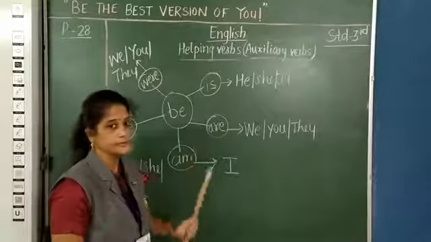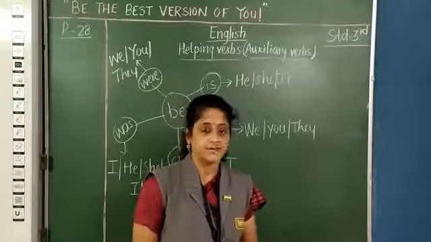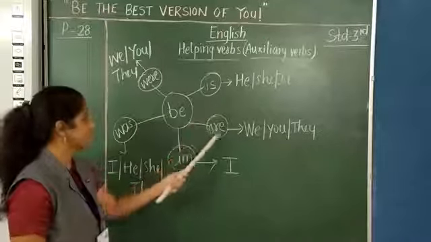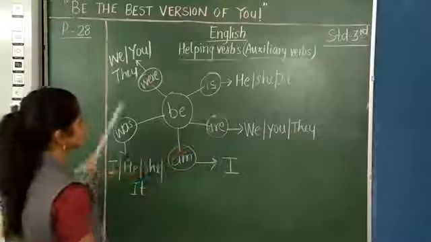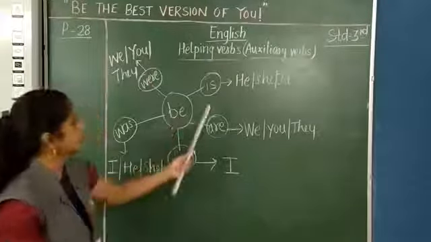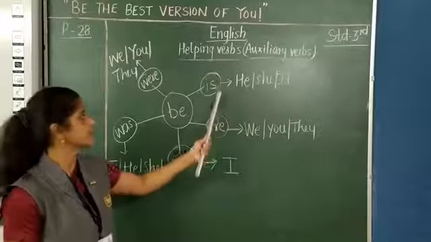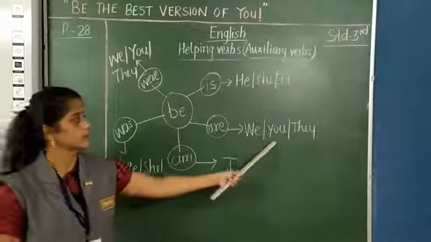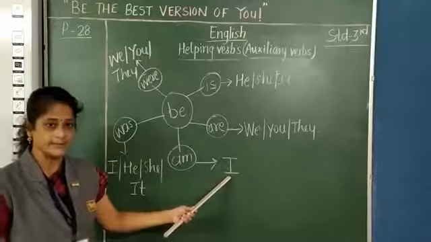So the to be verbs are used in a sentence, and the family of the to be is: is, are, am, was, were. Yes, these are the family of this be form of verb. Now, as I told you, is and are are used in present tense, and is goes with the subject he, she, it. Are goes with we, you, they. I always goes with am when it is in present tense.